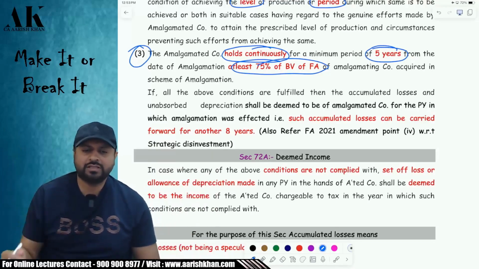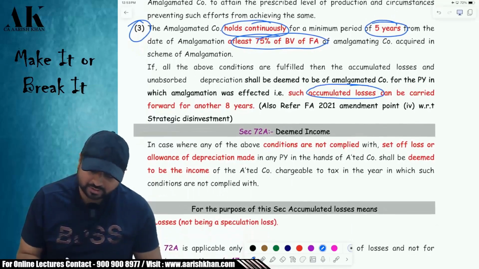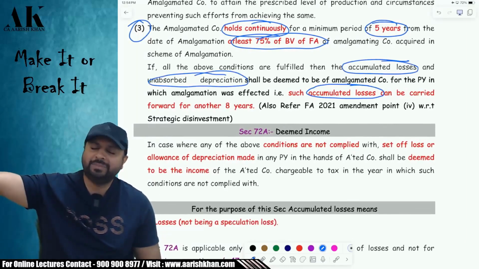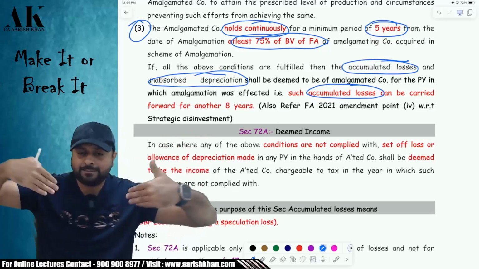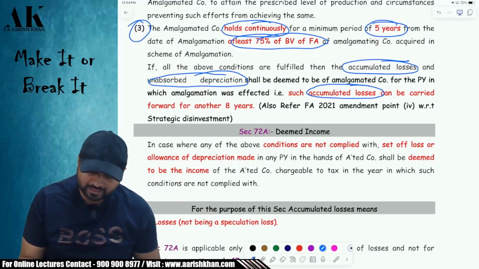Now, if I fulfill all these conditions, then the accumulated losses and the unabsorbed depreciation of the amalgamating company will be the amalgamated company's loss, and it will be carried forward for another 8 years.